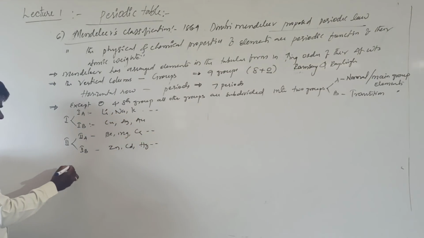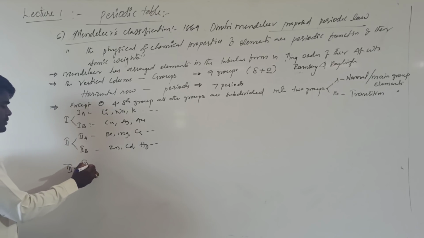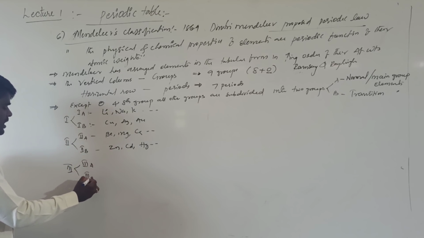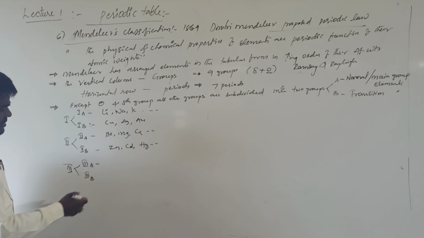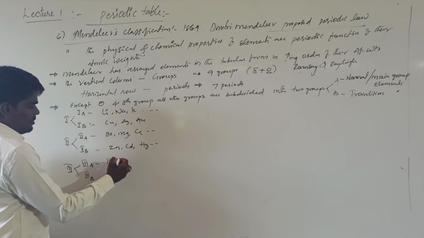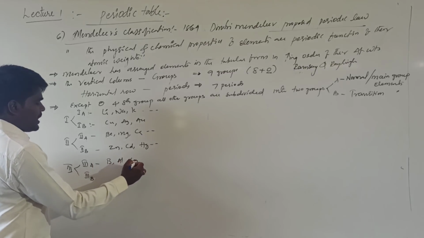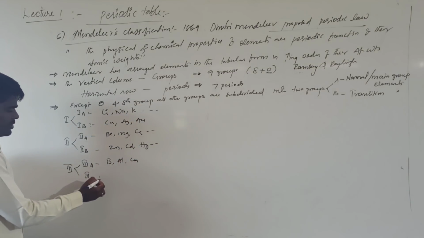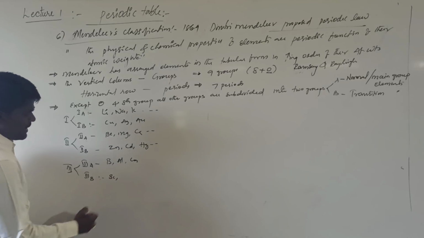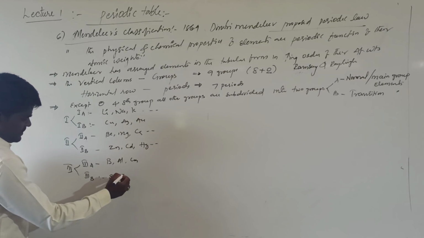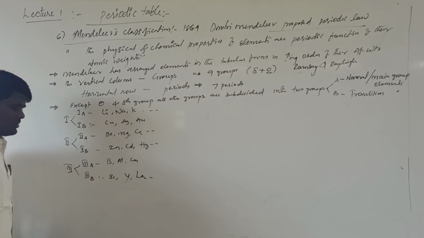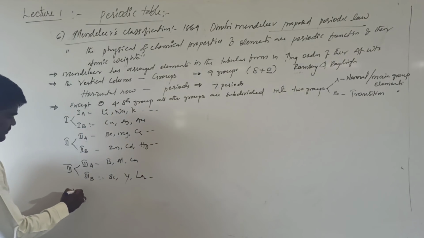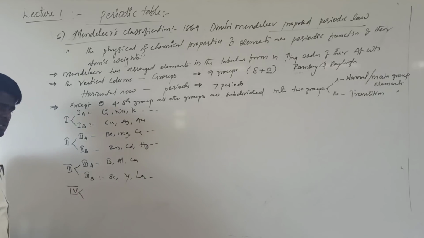If you are going for the third group, it will be third A and third B. Third A will be the general normal elements, that is boron, aluminium, gallium, etc. And what about third B? This will be scandium, yttrium, and lanthanum, etc.